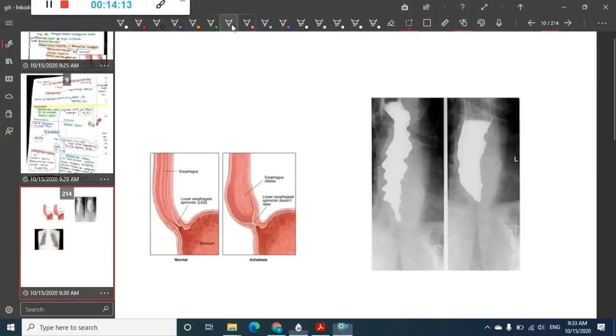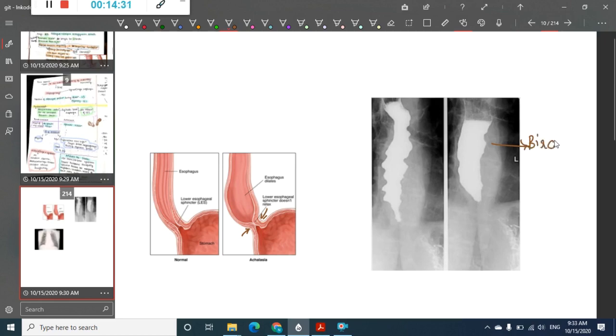So this is the picture of achalasia cardia, where you can see the lower esophageal sphincter does not relax. There is failure of relaxation of the lower esophageal sphincter. In this picture you can see the megaesophagus with bird beak appearance.